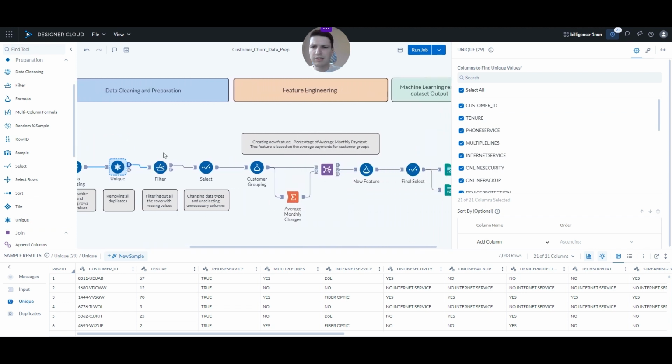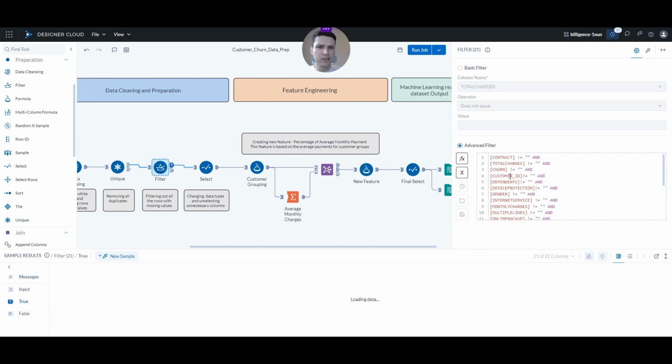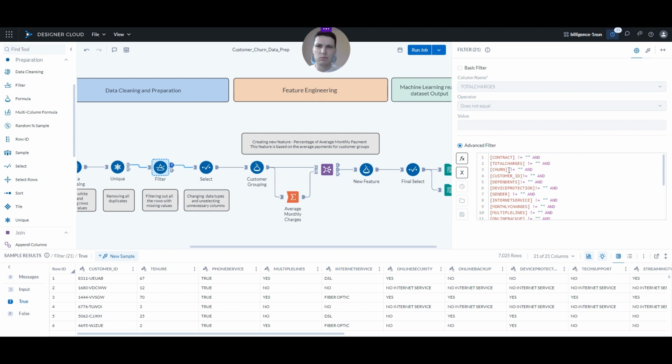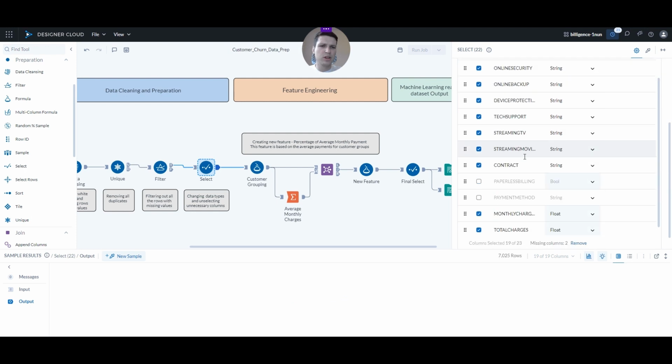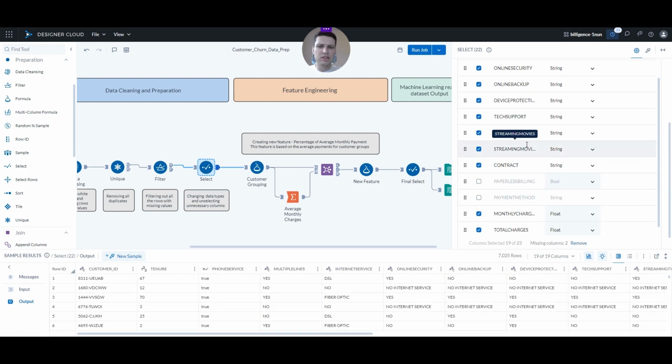We do multiple other things. We can apply filters, either simple filters or advanced filters. Basically, we can input Excel-like formulas or even SQL-like formulas, depending on what's closer to you. We perform some selection, so not all columns seem to be relevant for our use case. So we might want to get rid of some columns that are not interesting for our use case, and maybe we want to change the data types of some of the columns. Well, the select tool is ideal for that.